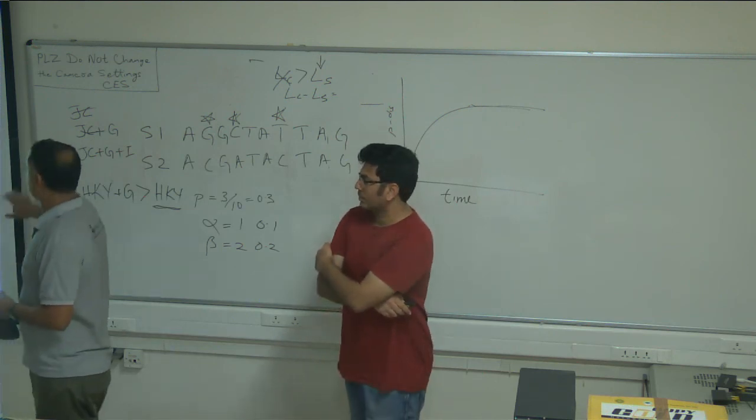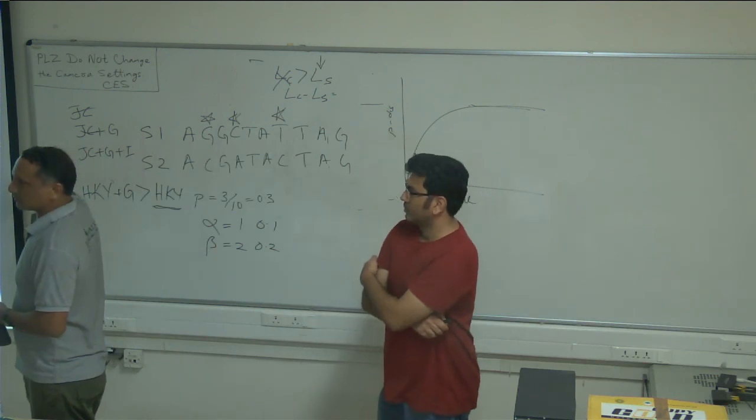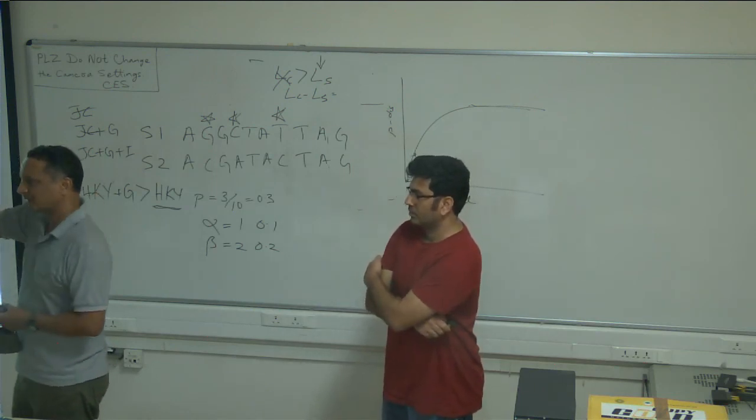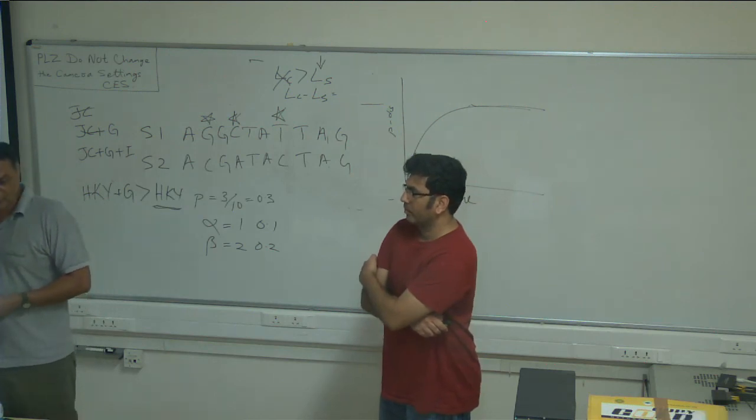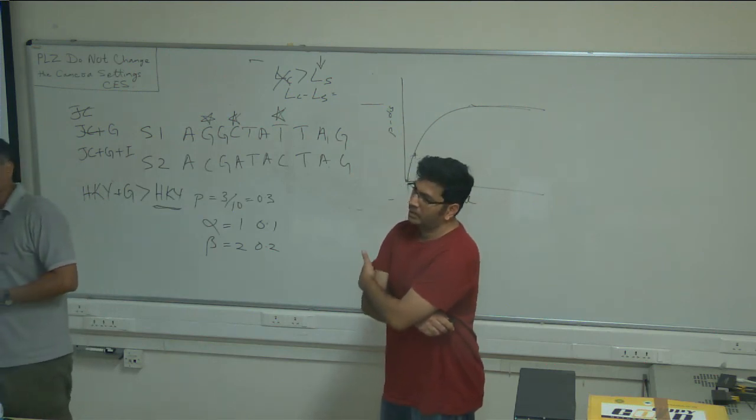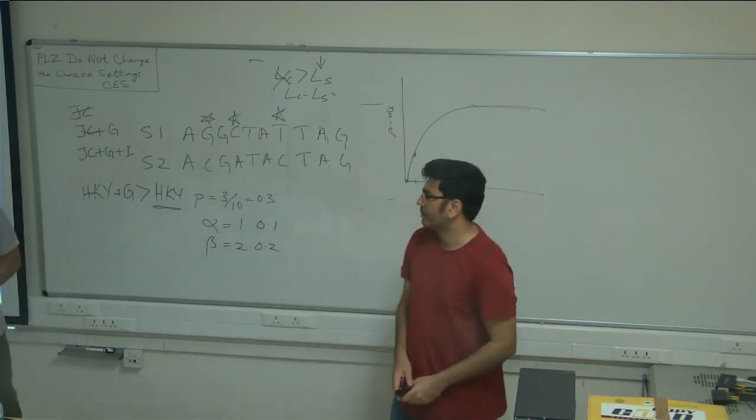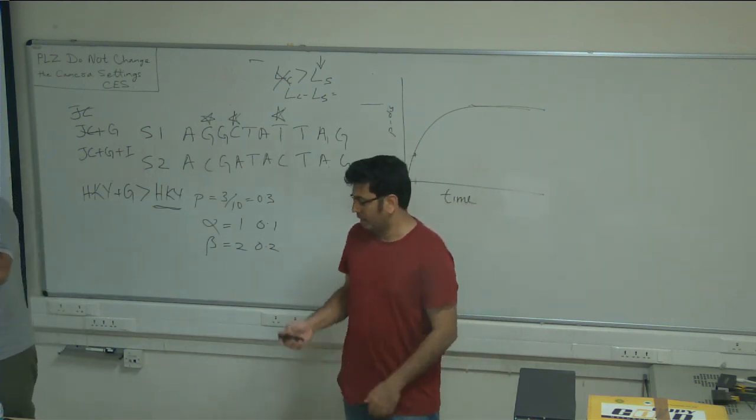So you can run ModelTest or one of these other programs to figure out your model of sequence evolution, and then use the command version, or you use this program called IQ-Tree. IQ-Tree is better. Anyway, we'll discuss all that later. I just wanted to make sure you got a feel for it.